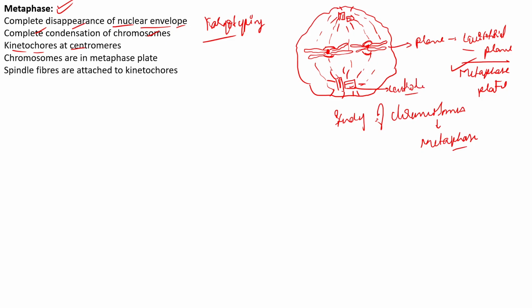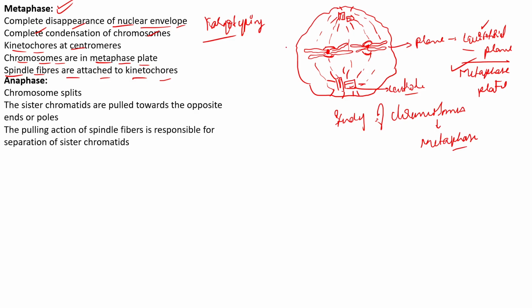Now the spindle fibers have attached to the kinetochore. So you can see that the chromosomes are completely hanging in between, at the equatorial plate. This kind of arrangement we call the metaphase plate. So here are the points that have been mentioned: the chromosome arrangement in the equatorial region is called the metaphase plate, and the spindle fibers are attached to the kinetochore. These are some of the salient features of the metaphase part of the M phase.